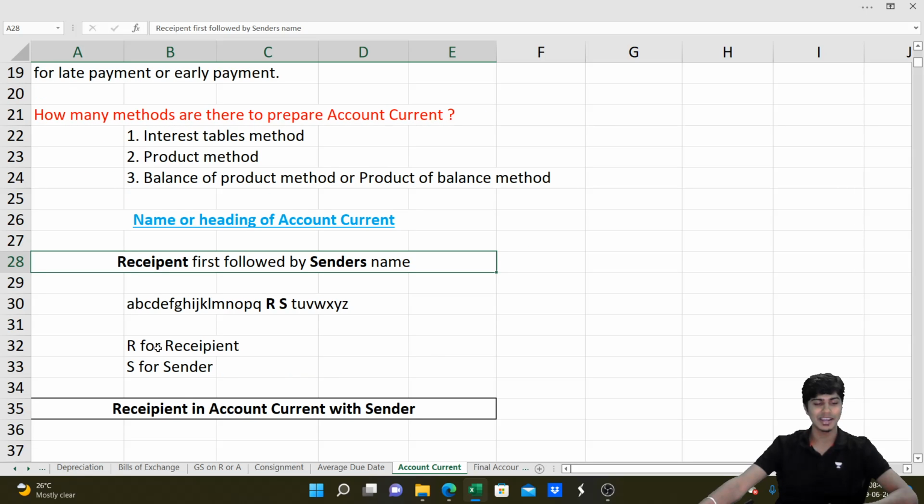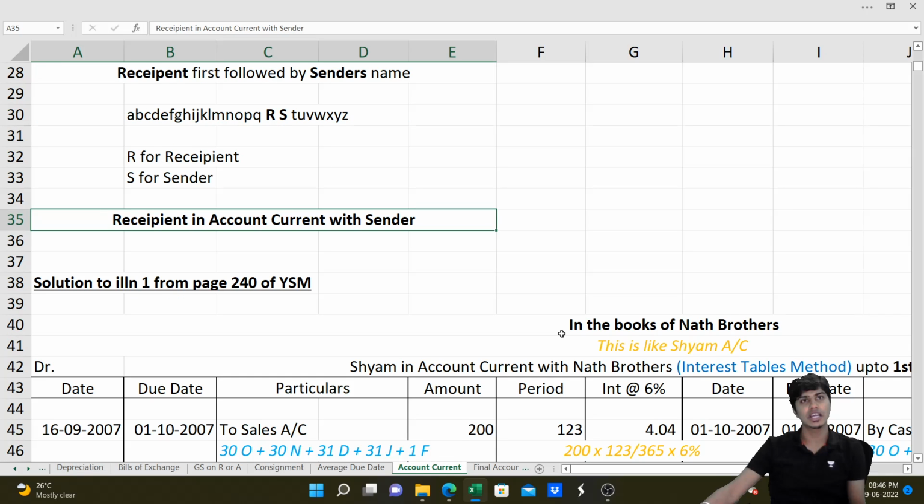And this is prepared by the sender. So always remember that when you're preparing account current, in the books of sender, you're preparing a recipient's account. So write in the books of sender, recipient in account current with sender, prepare the normal ledger, and then identify the date on which account current is prepared. For each of the transactions, from the date of transaction till the date of account current, identify the period.